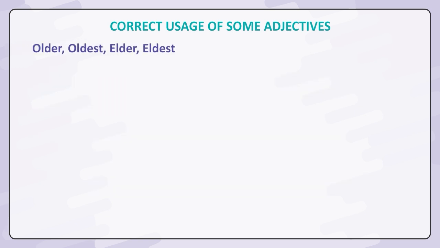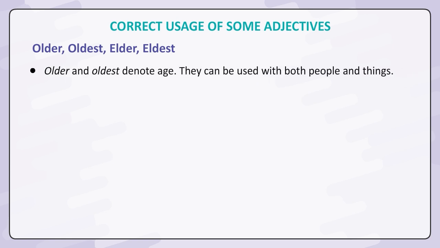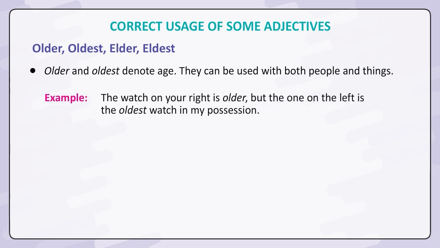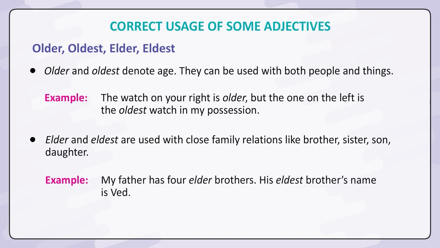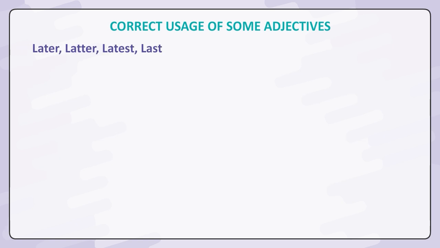Older, oldest. Elder, eldest. Older and oldest denote age. They can be used with both people and things. Example: the watch on your right is older, but the one on the left is the oldest watch in my possession. Elder and eldest are used with close family relations like brother, sister, son, daughter. Example: my father has 4 elder brothers. His eldest brother's name is Ved.